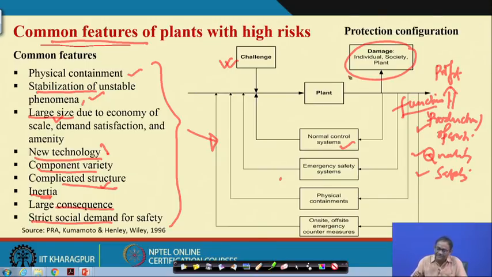So, the system is designed to perform the normal function in such a manner that the desired production or the intended operations can be carried out. This is the minimum requirement for a plant to produce something, do some work. All those things come under the normal control system.